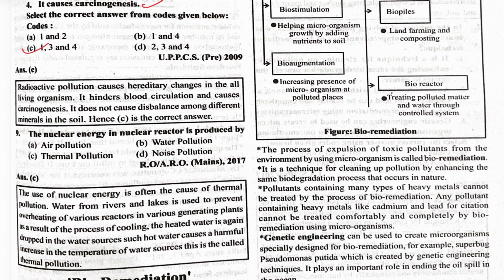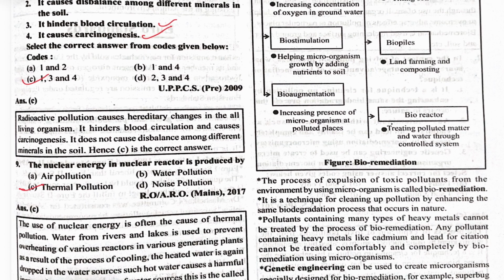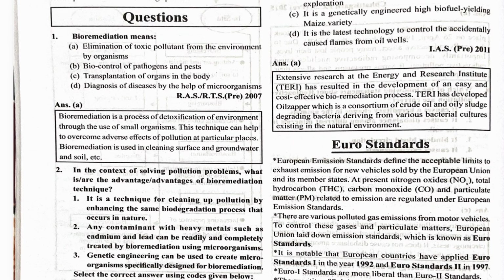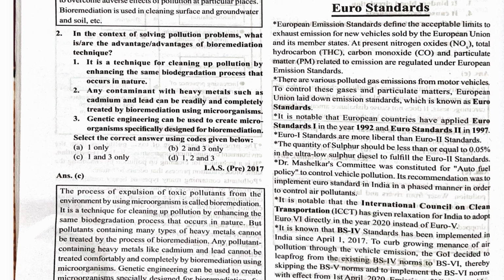The next one: the nuclear energy in a nuclear reactor is produced by nuclear thermal pollution. The nuclear energy in a nuclear reactor is produced by thermal pollution, and basically a fission process occurs. Next, bioremediation means elimination of toxic pollutants from the environment by organisms. Elimination of toxic pollutants from the environment by organisms is bioremediation. It is a technique in the context of solving pollution problems.